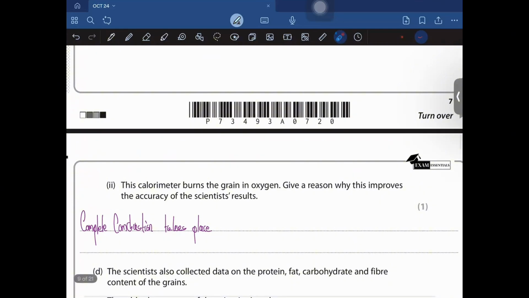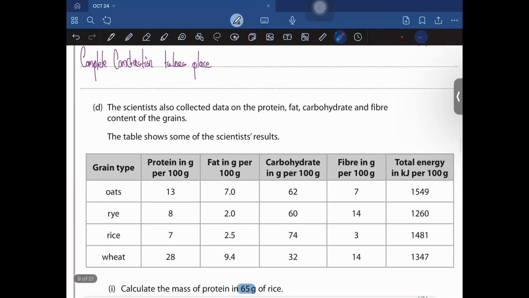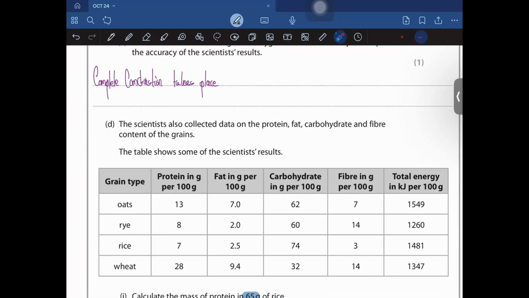Moving on. Scientists also collected, okay, this is going to be some sort of a table. Scientists also collected data on the protein, fat, carbohydrate, and fiber content of the grains. The table shows some of the scientist's results. For oat, you have protein in grams per 100 grams. So in 100 grams of oats, you have 13 grams of protein. In 100 grams of oat, you have 7 grams of fat and so on, right? So these are the values.